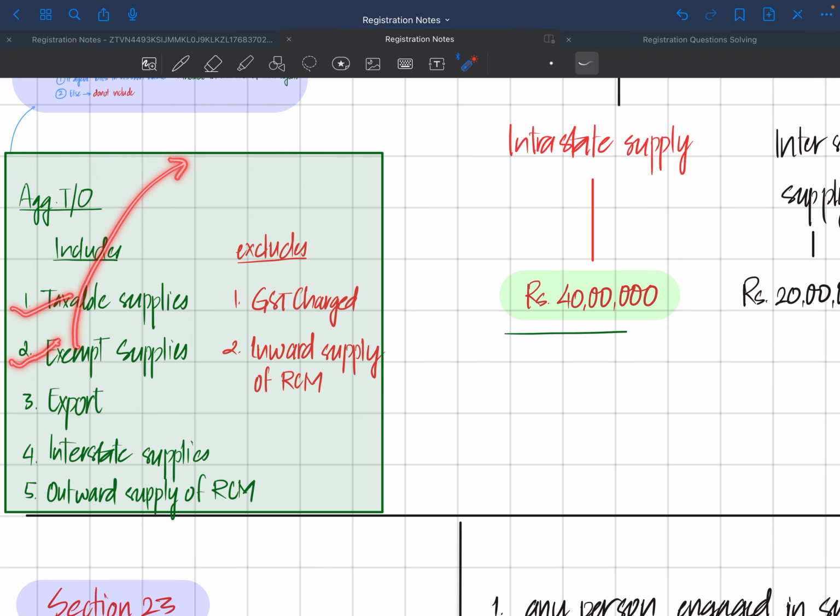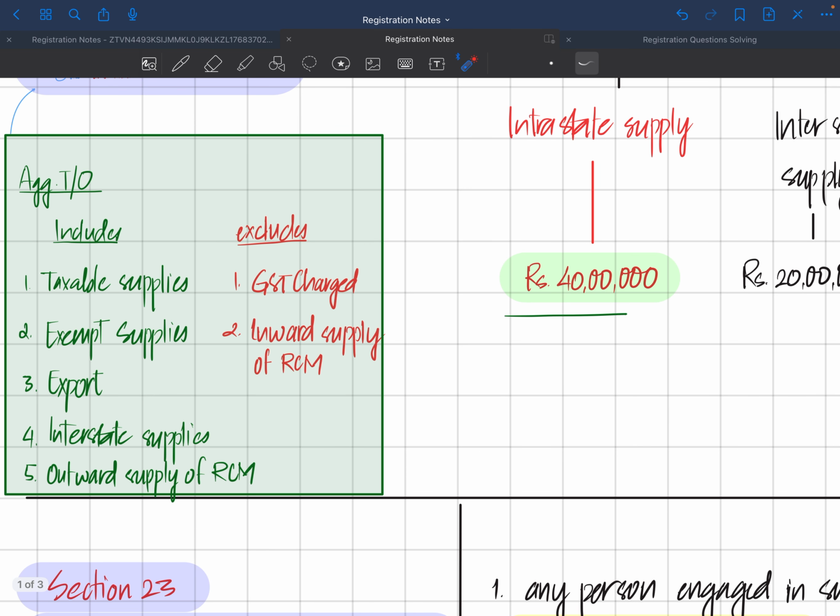For example, if you see A, B, C supplies, maybe one of them might be alcohol, which is not included, or it might be petrol or petroleum products, which is an exempt supply. It's not covered in GST, of course, but still you need to add it while calculating aggregate turnover. You need to also add the export. You need to also add interstate supplies. Intrastate is included here itself, so they just have specifically mentioned intrastate.